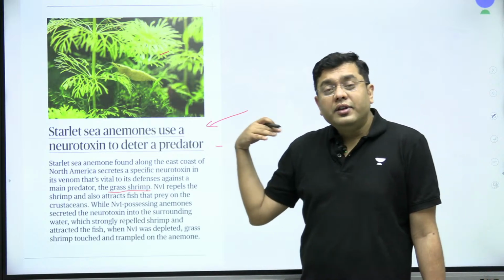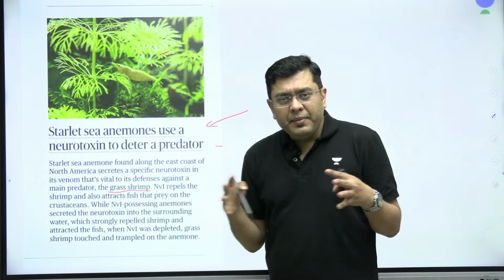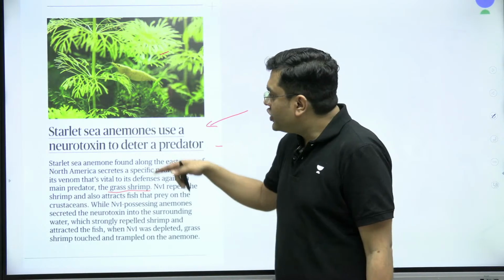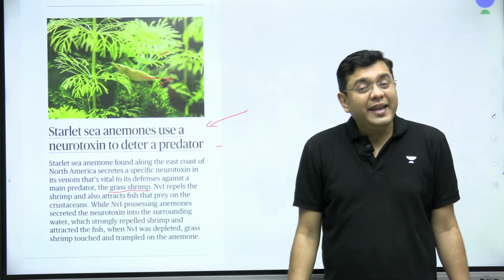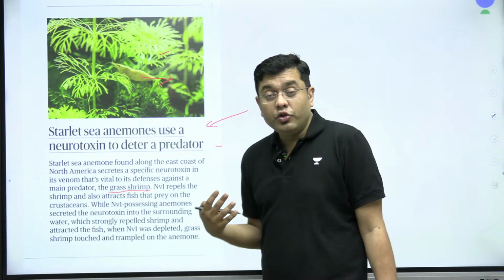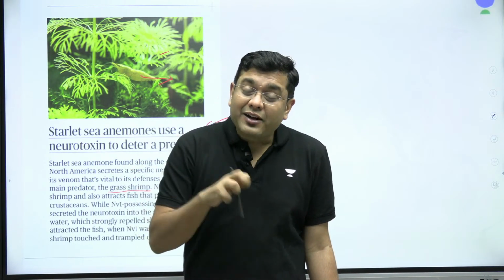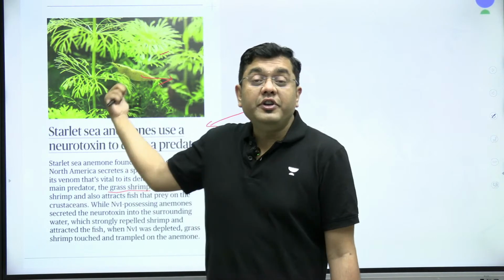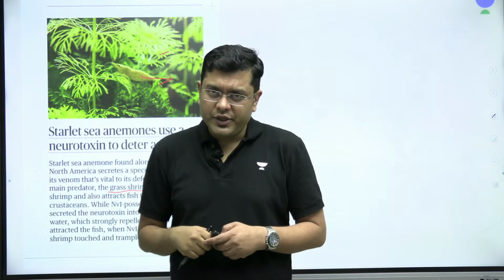Research has indicated that they emanate neurotoxins which repel this grass shrimp, but at the same time, they also emanate certain neurotoxins to attract those species of fishes which can hunt these shrimps, thereby increasing their own protection.